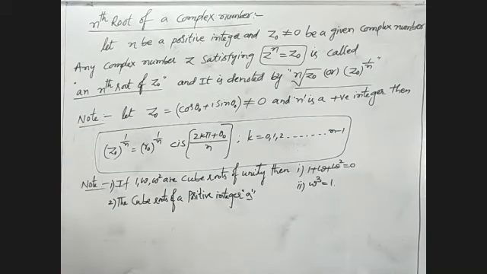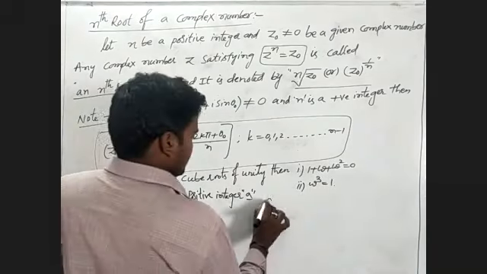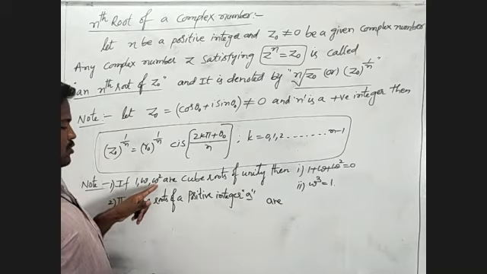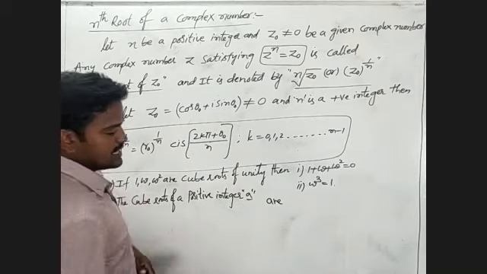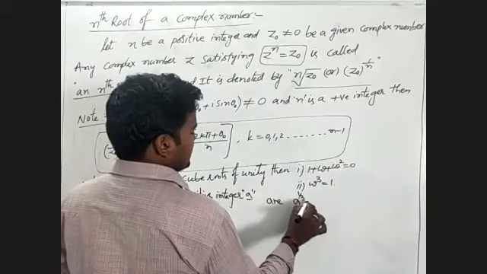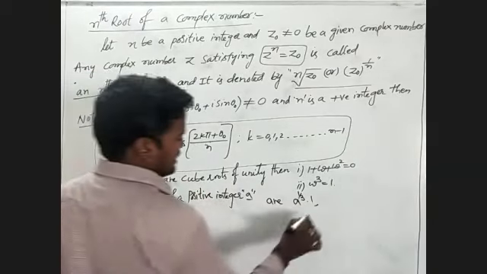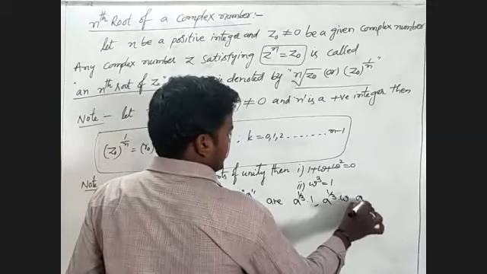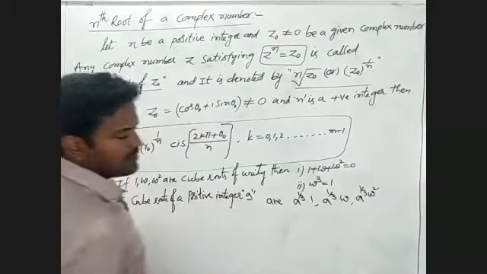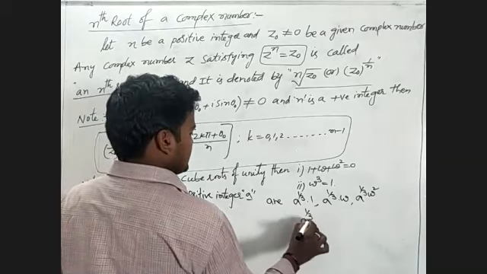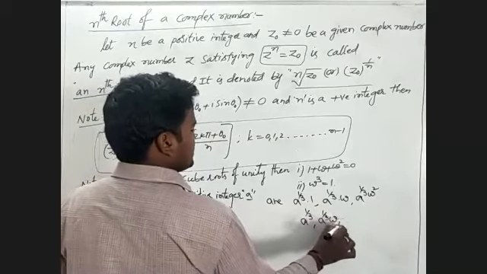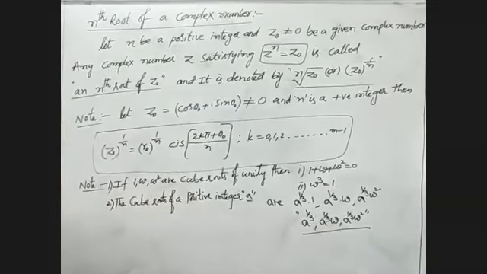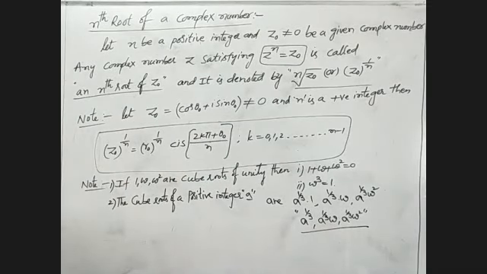The cube roots are a power 1 by 3 into 1, a power 1 by 3 into omega, and a power 1 by 3 into omega square. That is, a power 1 by 3, a power 1 by 3 into omega, a power 1 by 3 into omega square. These are the cube roots of a positive integer small a.